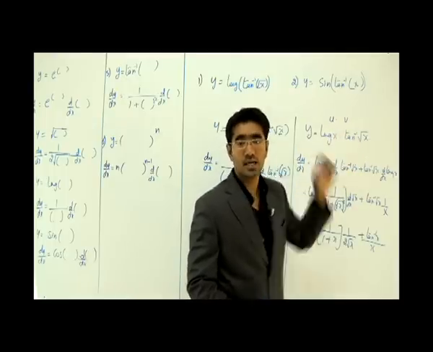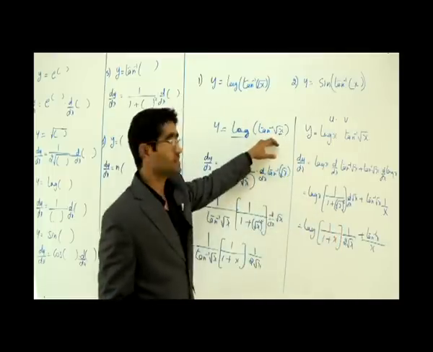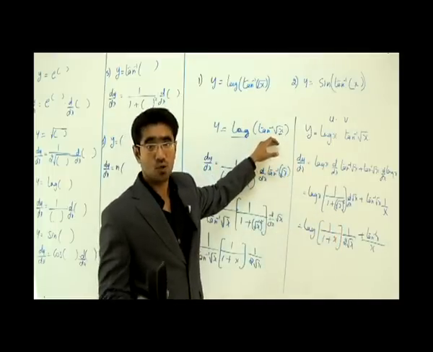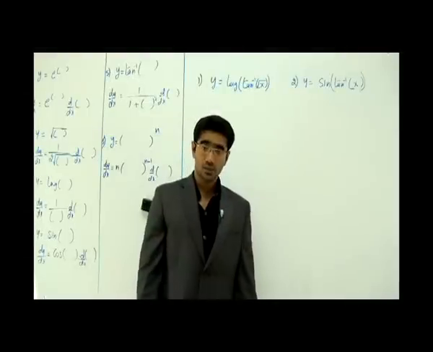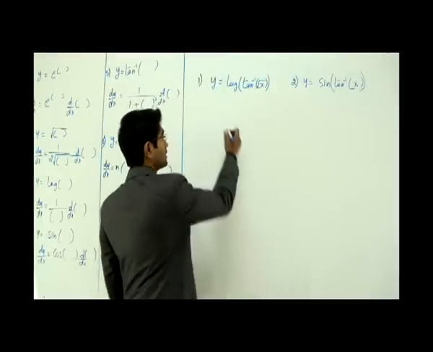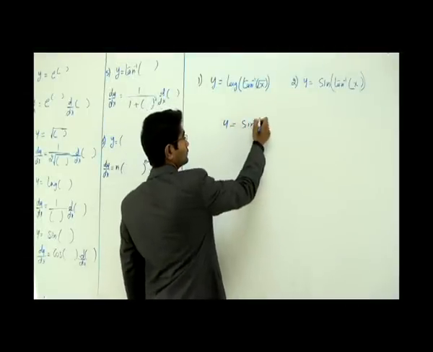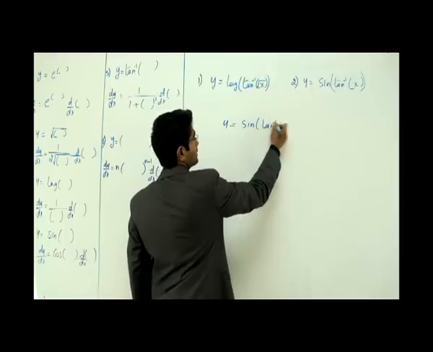If there are 2 x's, it has to be product rule. If there's only one x, it is only chain rule. I hope you got this. Let's try to do the second problem on the board here. It says y is equal to sine of tan inverse of x.